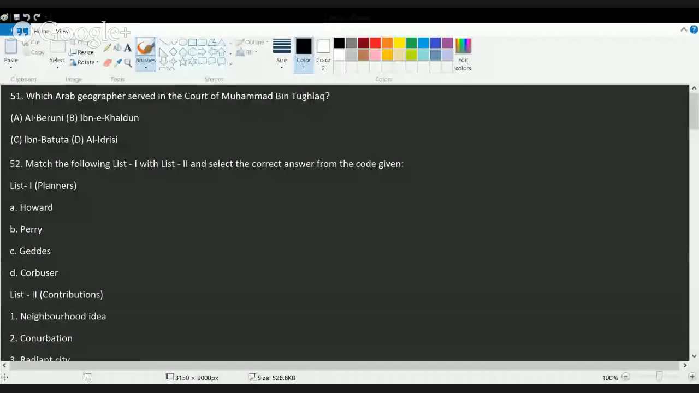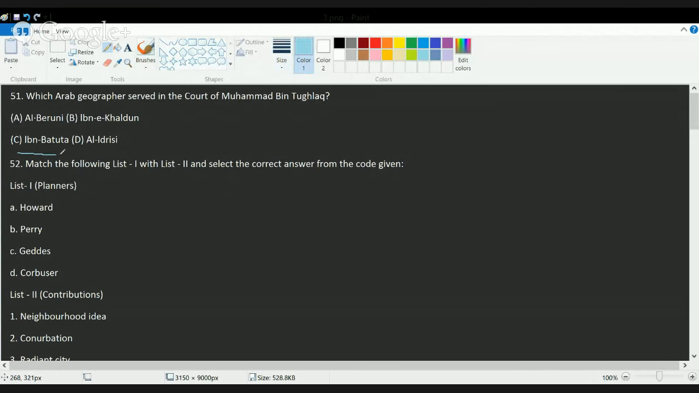Today we will be covering the final 25 questions for the Geography Paper 3, December 2014 examination for CBSE NET. So let's start with the first question here. The first question is a very direct question that asks you which of the following Arab geographers served the court of Muhammad bin Tughlaq. So that's a question which is directly asked from the section on geographical thought again.